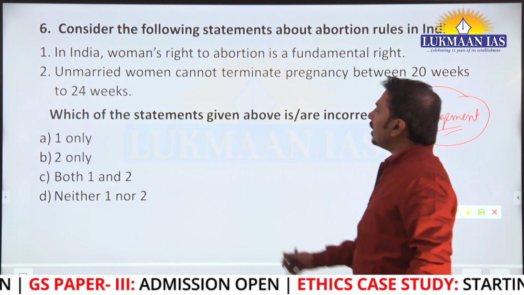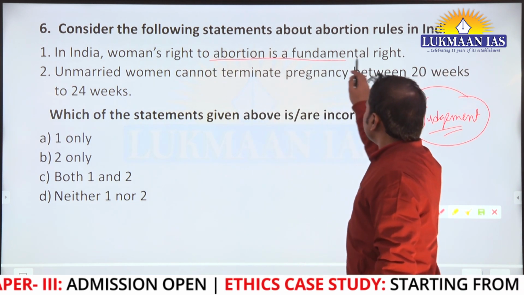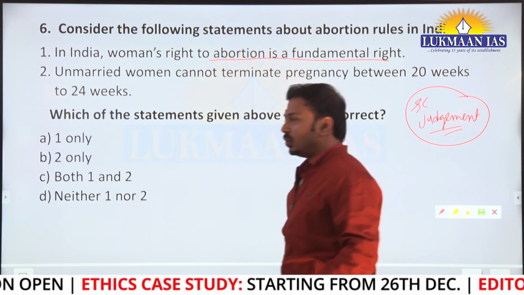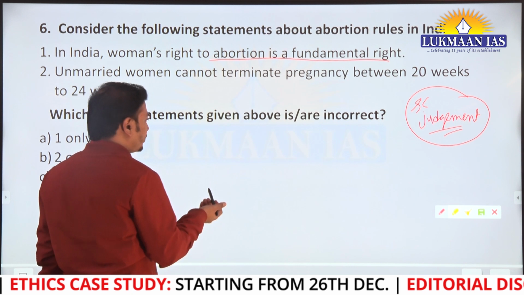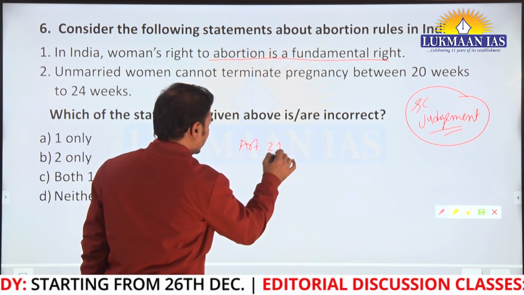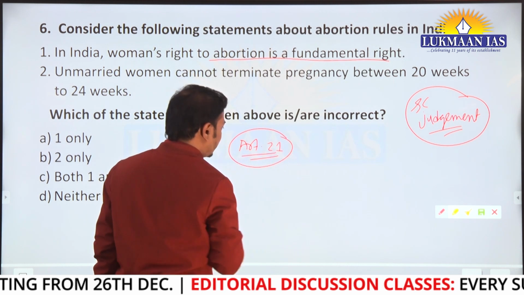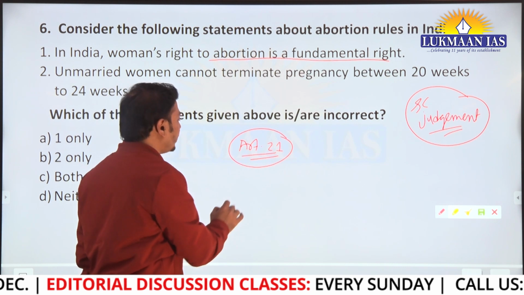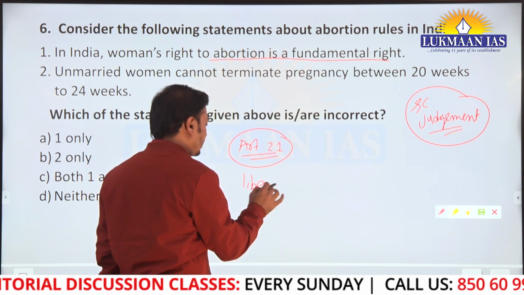Okay, so in India women's right to abortion is a fundamental right. Now here you may get confused. You should know that from time to time the Supreme Court has interpreted Article 21 and the subject matter under it, right to life and personal liberty, in a very liberal and broader manner.